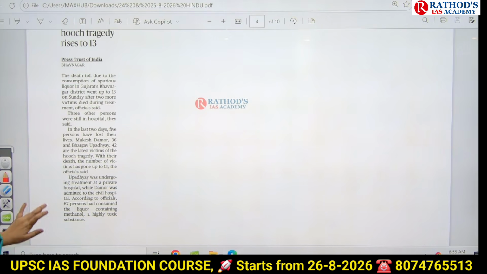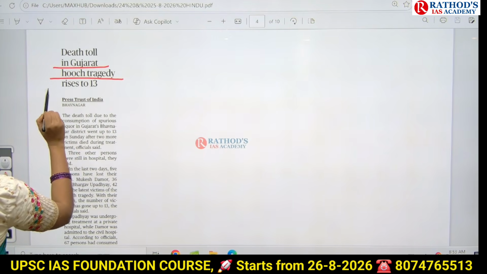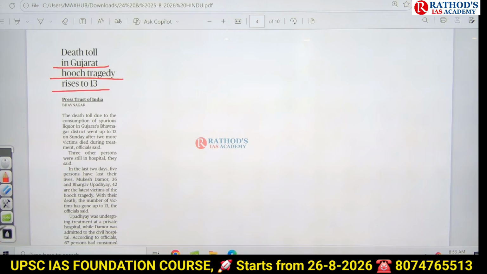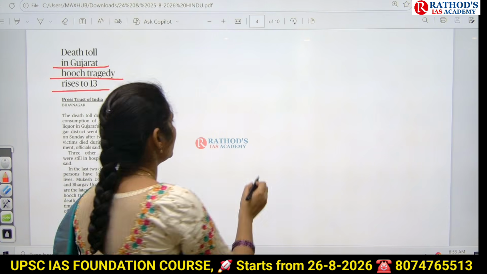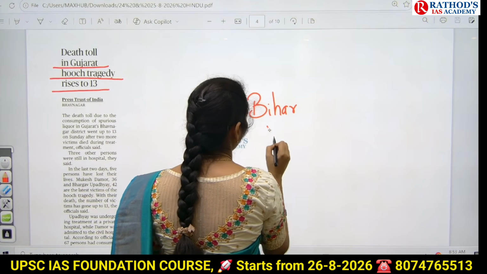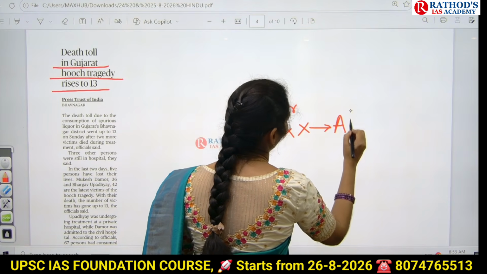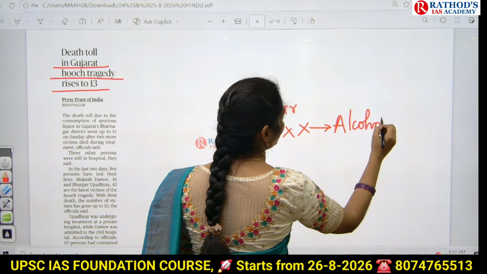And say this next article, death toll in Gujarat hooch tragedy rises to 13. So here recently we discussed about Bihar government. What did Bihar government do? It completely went for a blanket ban of alcohol in Bihar. So because of this, what happened?